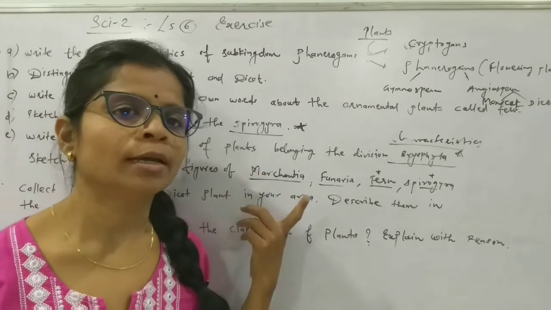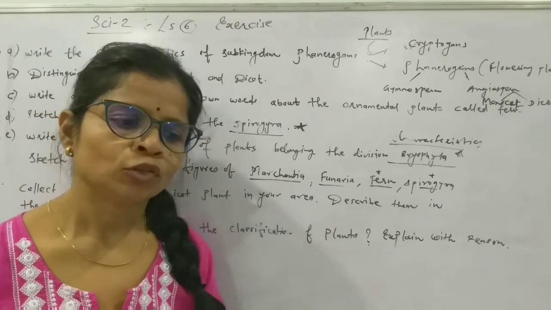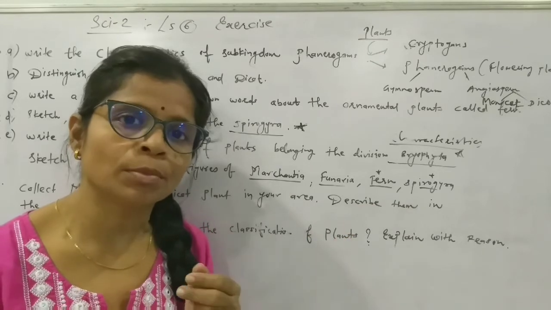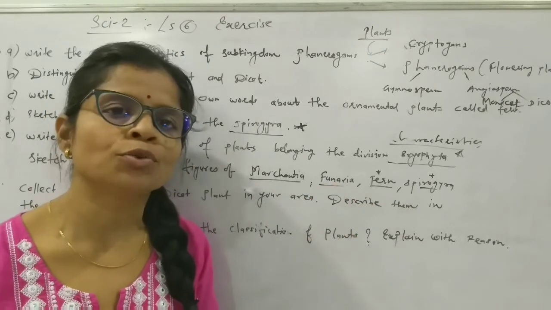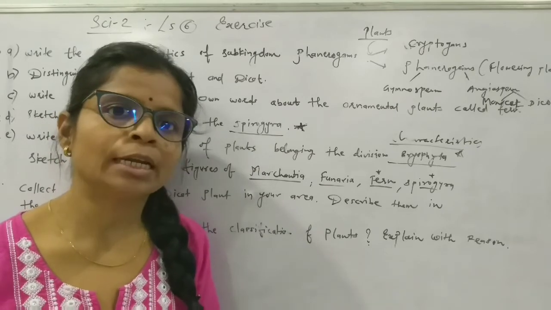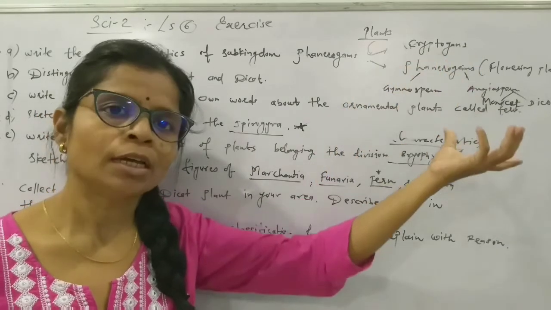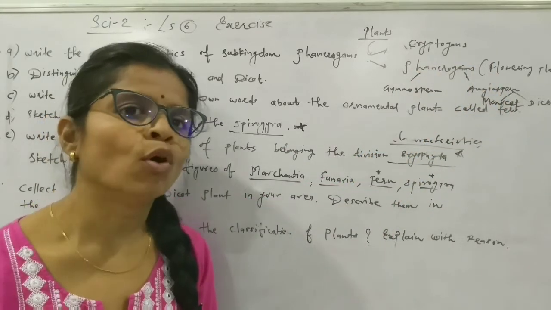Next question is there: collect monocot and dicot plants and characterize them. So for that you first have to remember or understand the meaning of monocot and dicot. So collect the seeds from your house, then name them, then try to write the characteristics depending on the characteristics given in the textbook, and go on.